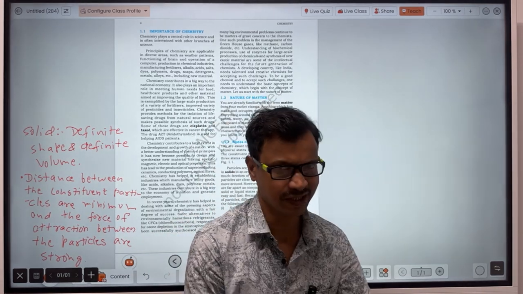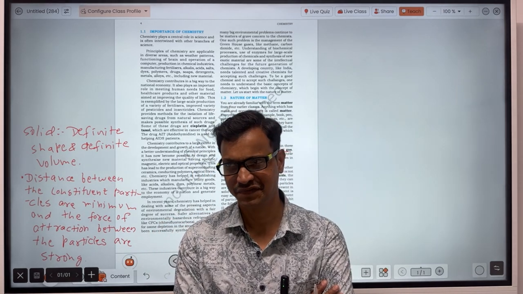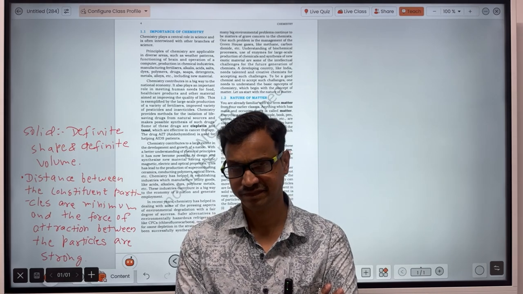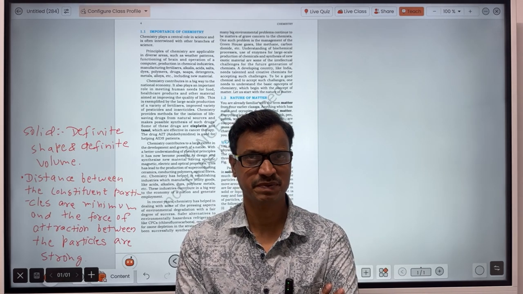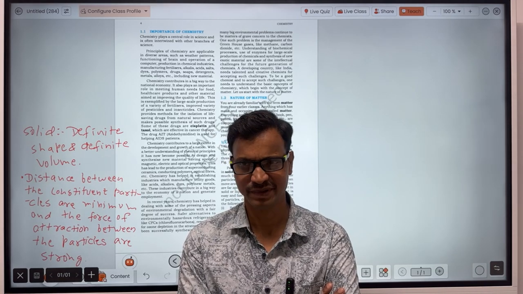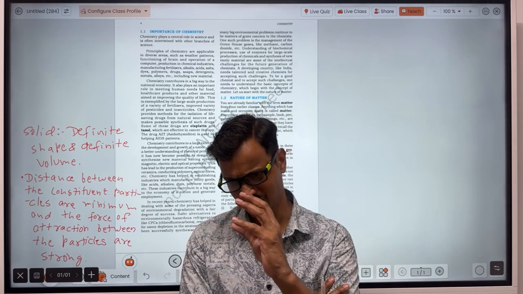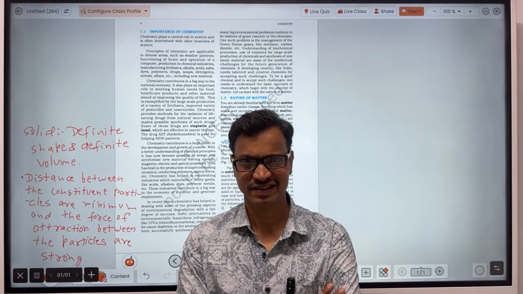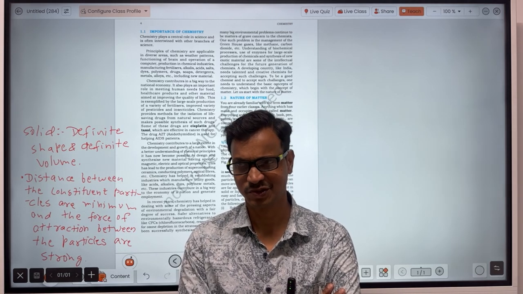In case of gas, what happened? Gas volume will not be constant. So if you keep a gas in a chamber, then the gas particles will spread in the whole of the chamber. And if the same gas is kept in a small volume, that means a balloon, then the shape of that gas will be like that of the balloon,